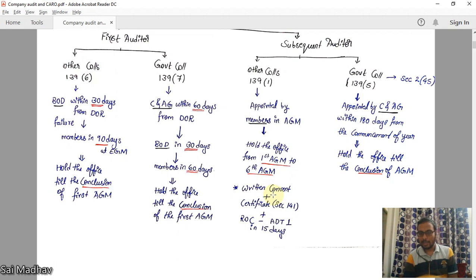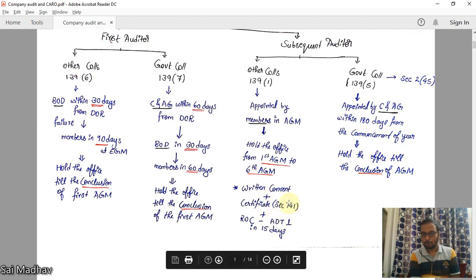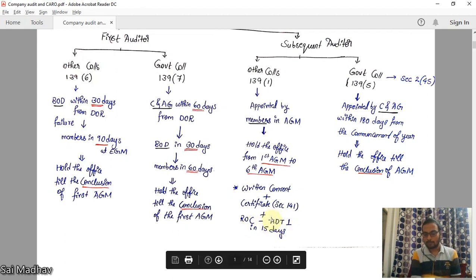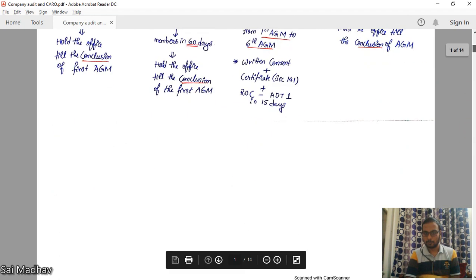While appointing him, written consent has to be obtained from the appointing auditor and a certificate that section 141 is fulfilled. We will deal with 141 so that you can understand. You should also submit to ROC, that is Registrar of Companies, in form ADT1 in 15 days. In the next slide I will show you.